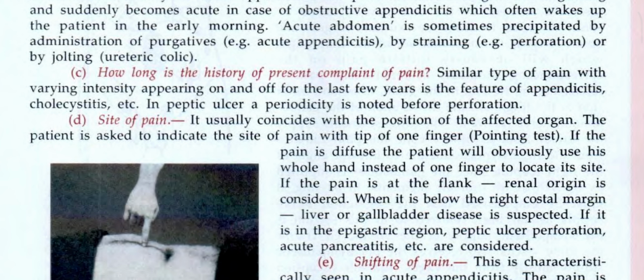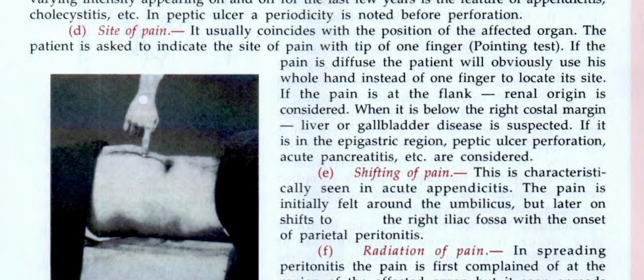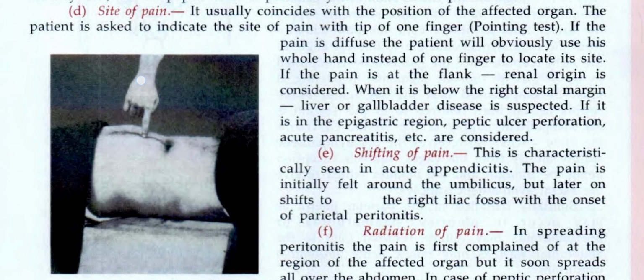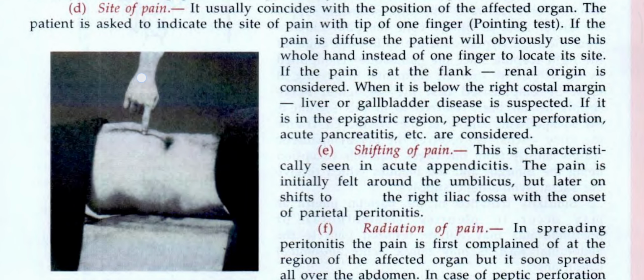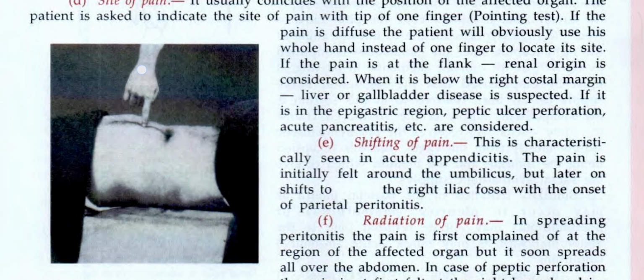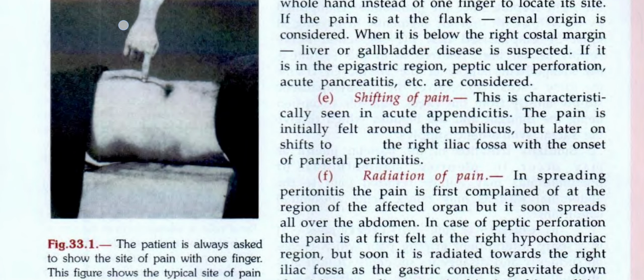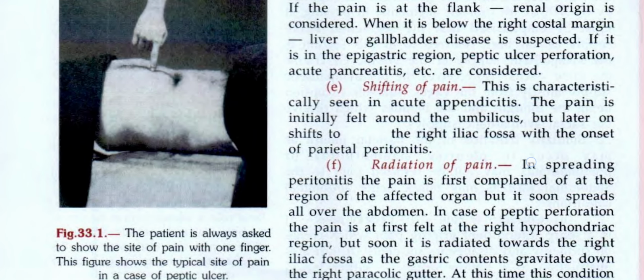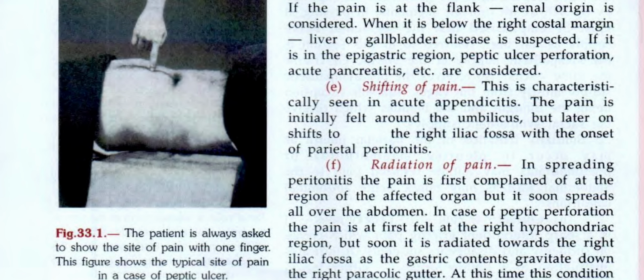The patient is asked to indicate the site of pain with the tip of the finger, which is known as pointing test. If the pain is diffuse, the patient will obviously use his whole hand instead of one finger to locate its site. If the pain is at the flank, renal origin is considered. When it is below the right costal margin, liver or gallbladder disease is suspected. If it is in the epigastric region, peptic ulcer, perforation, acute pancreatitis, etc. are considered.